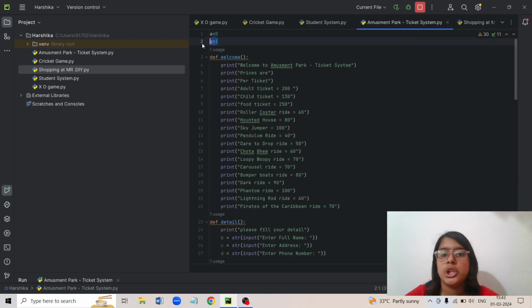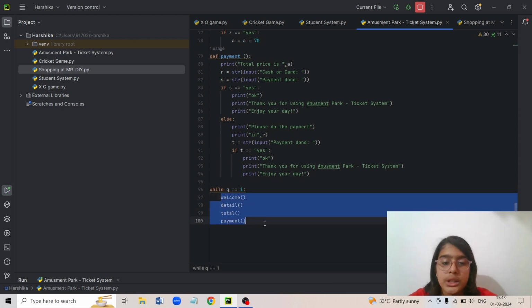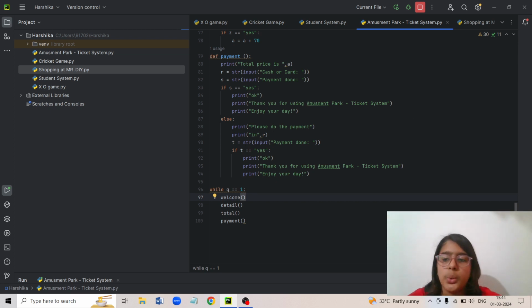And I also need to tell you one important thing. I have written here q is equal to 1. So why I've written q is equal to 1? I can even write 0 or something. But see here now, it is showing while q is equal to 1, do this. So what is it doing? It is running all the functions that I've written in a particular order. So why I've written this? So that it runs over and over again. In this whole code, nowhere I've written that q is equal to 2 or q is equal to 3 or anything. So it will stay q is equal to 1 if I'm not changing it in the code. So it will just be q is equal to 1 and the code will run over and over again. And it will not break.